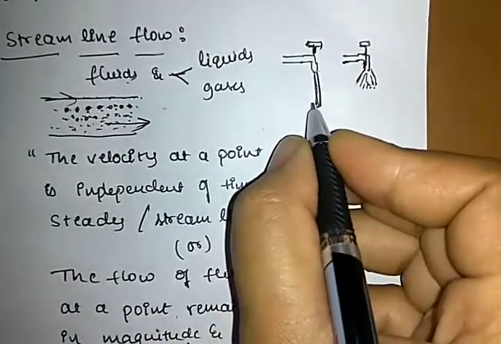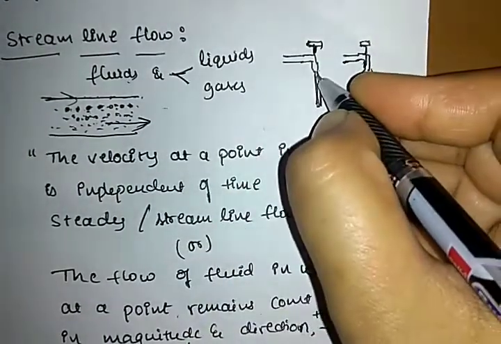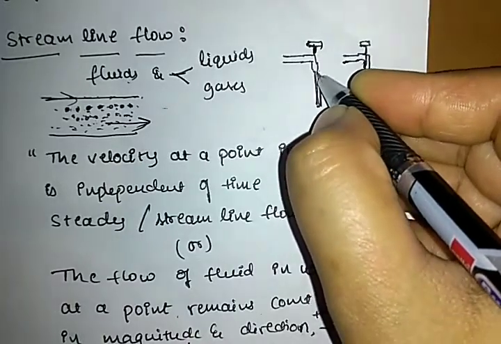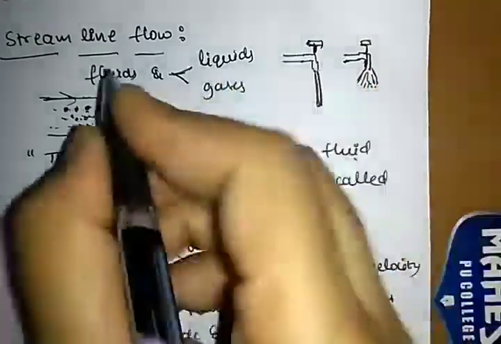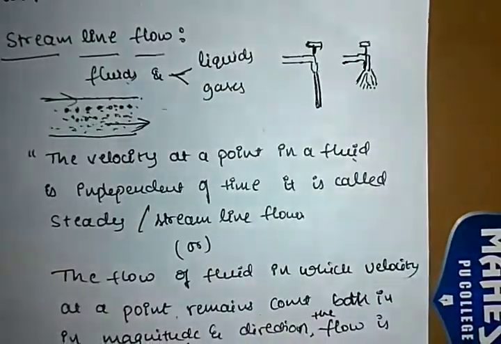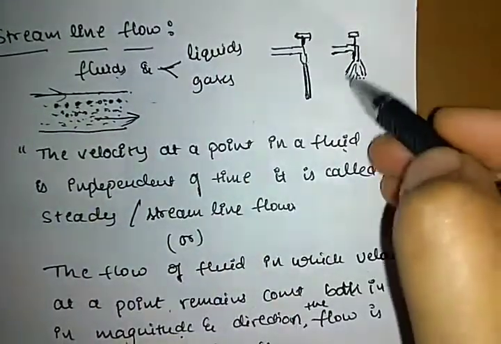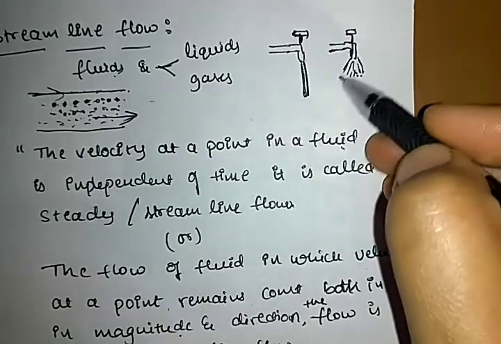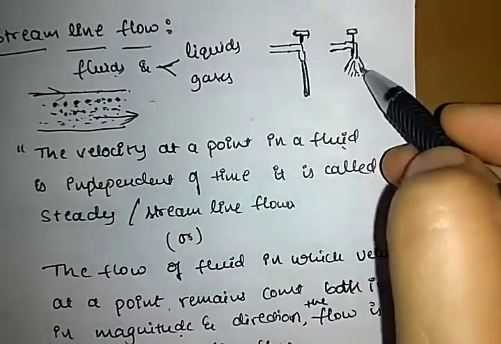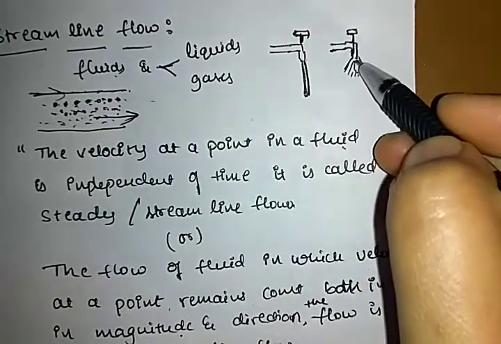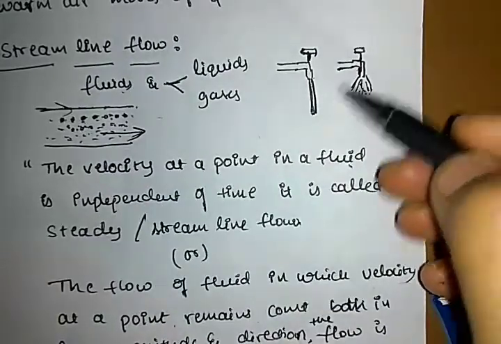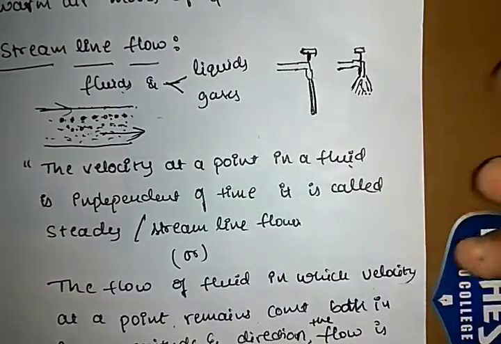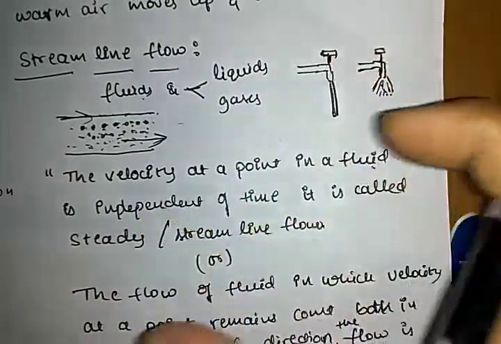Got it? What is meant by streamline flow means every particle in the liquid has the same velocity and in the same direction. That is known as streamline flow. Here it doesn't have the same velocity, it moves in a random way, so that it moves in a turbulent flow. Turbulent flow will be studied in the next class. Okay, so this is what we call a streamline flow.